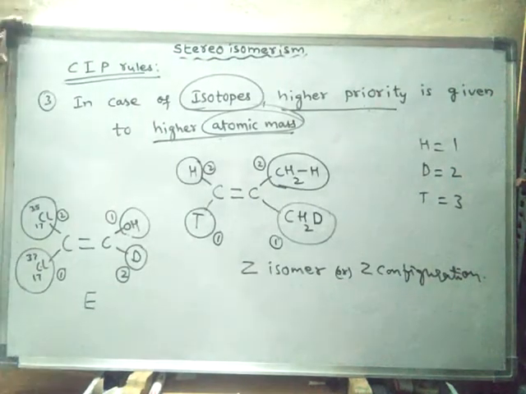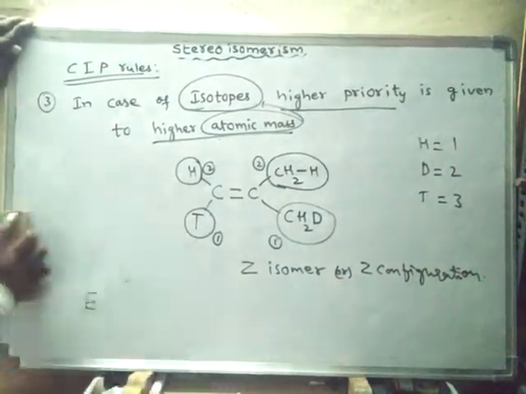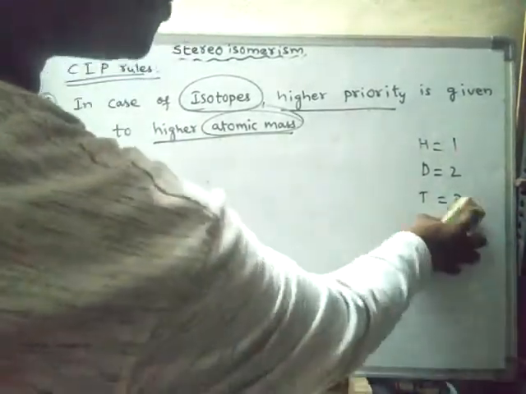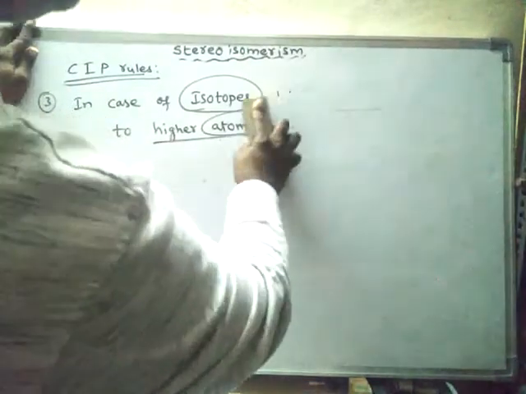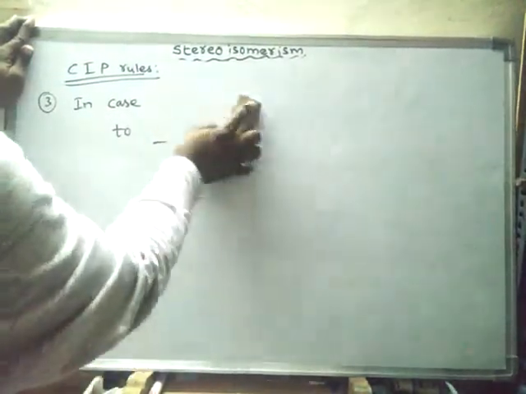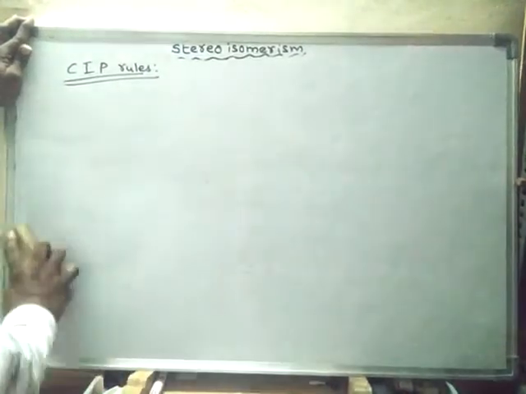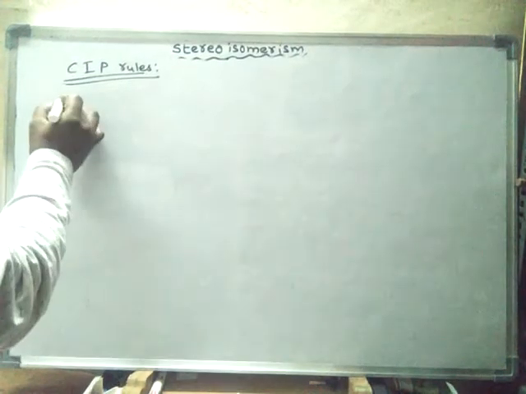Now we will learn the fourth rule. The third rule is related to isotopes. The fourth rule of the Cahn, Ingold and Prelog rules. What is the fourth CIP rule? See, it is related to multiple bonds.